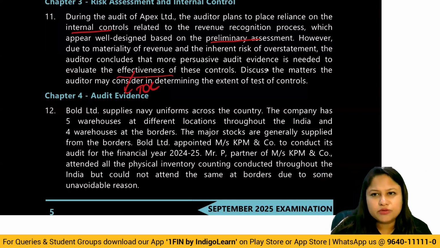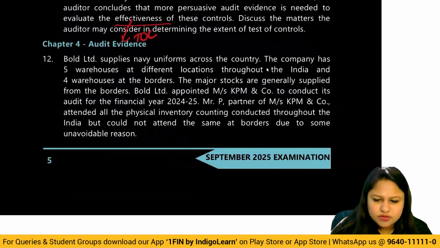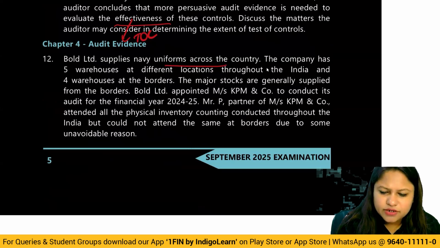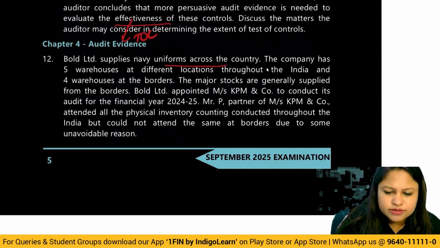Okay, then audit evidence. What is the question here? B Limited supplies Navy uniform across the country. The company has 5 warehouses at different locations throughout India and 4 warehouses at the borders. There's a very clear understanding.